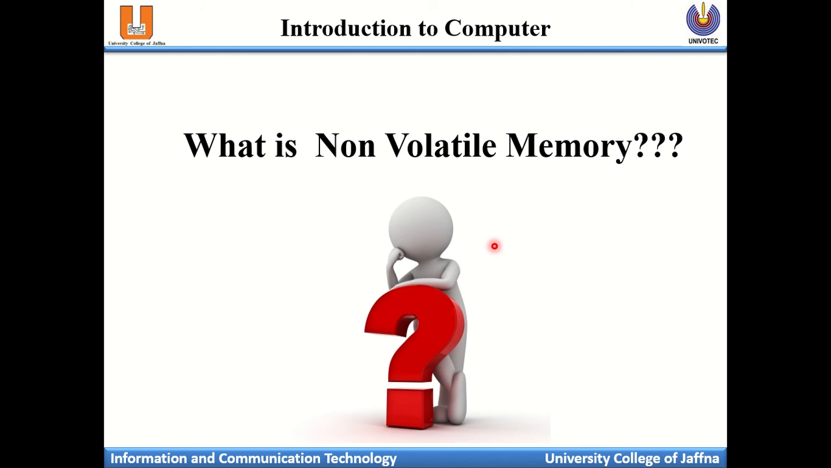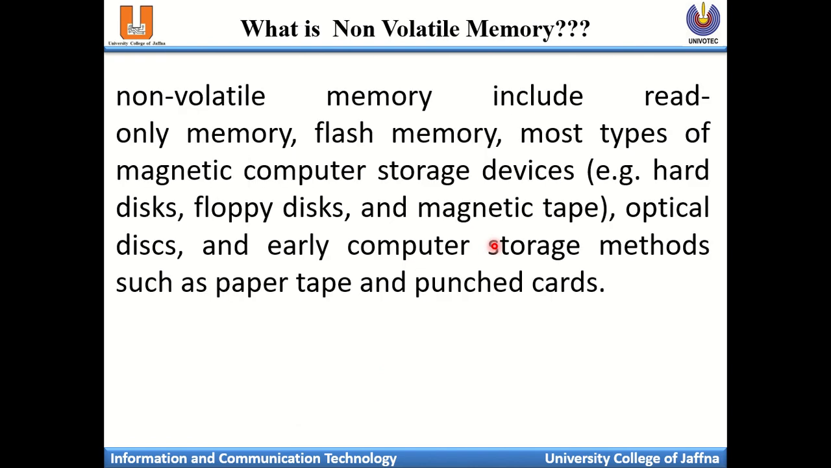Then what is non-volatile memory? Non-volatile memory includes read-only memory, flash memory, and most types of magnetic computer storage devices. Examples: hard disk, floppy disk, magnetic tapes, optical disk, and earlier computer storage methods such as paper tapes and punch cards. Non-volatile memory means you can store the data even without power, for the long term. These types of memories are called non-volatile memory.